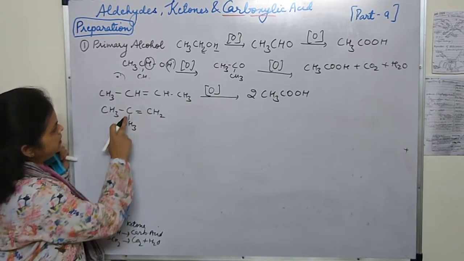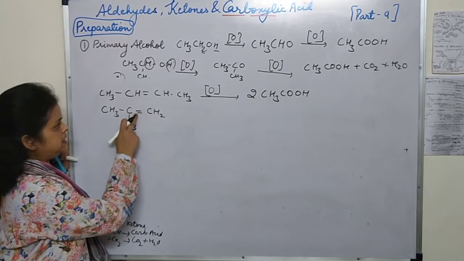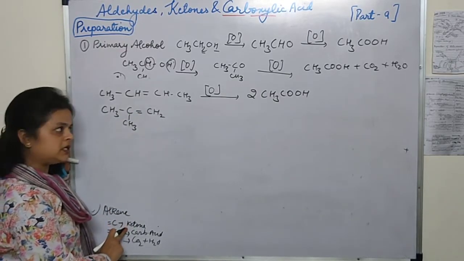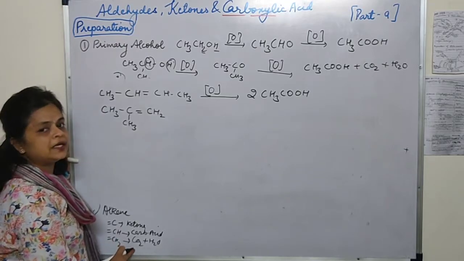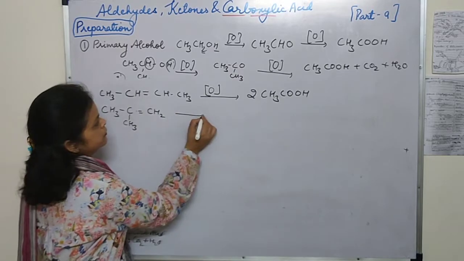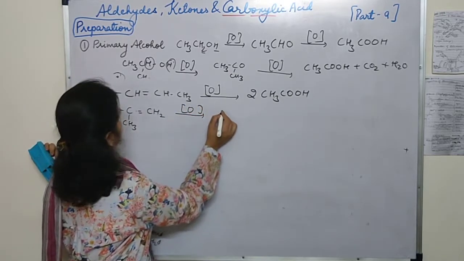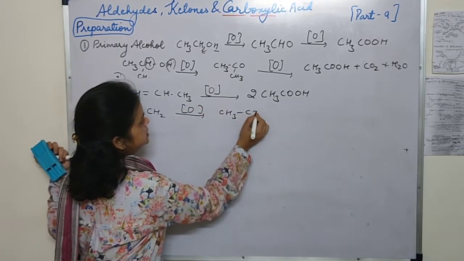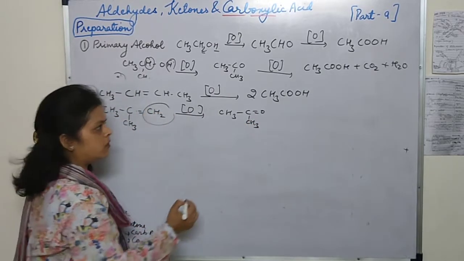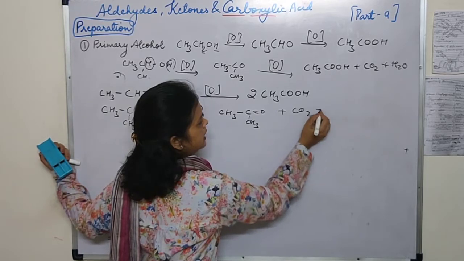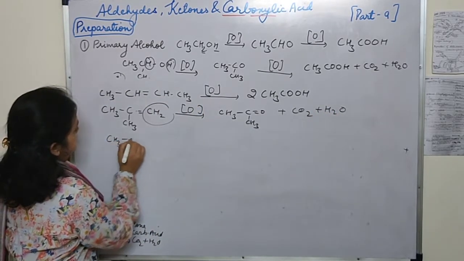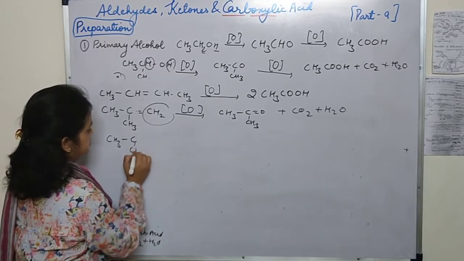Now instead of this, if I am having this type of alkene, CH3... Here we are having only C double bond. So if this type of group is there, it is going to form ketone. And CH2 will form CO2 and H2O. So this part is going to oxidize to form the ketone, so we will write the structure CH3-C(=O)-CH3, and this part is going to form CO2 and H2O.